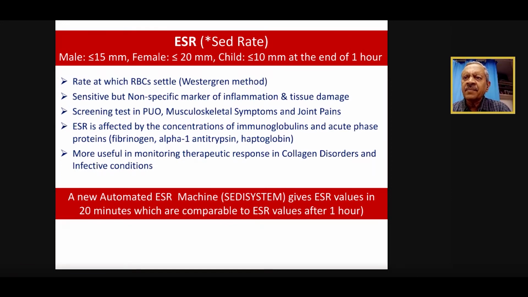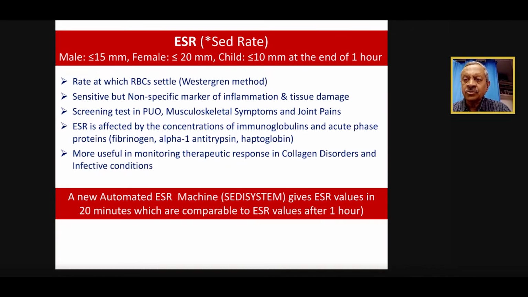ESR is affected by many parameters, like acute phase reactants such as fibrinogen, alpha antitrypsin, haptoglobin, or even CRP. CRP is an acute phase reactant, and CRP can affect the ESR. The only thing is CRP is much more robust than the ESR, but very expensive, almost 3 times the cost of ESR. And CRP rises fast and disappears fast compared to ESR. So ESR is something we have to keep in mind.